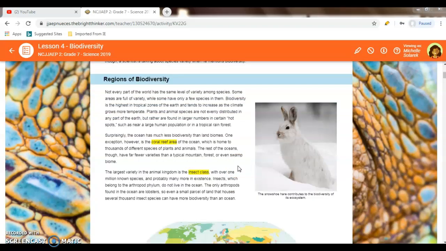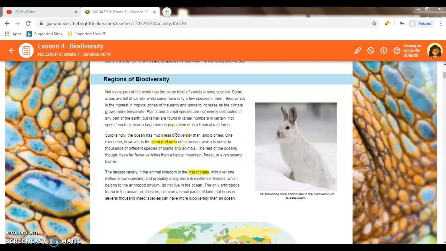In this paragraph, we talk about regions of biodiversity. Not every part of the world has the same level of variety among species. Some areas are full of variety, while others have only a few species in them. Biodiversity is the highest in tropical zones of the earth and tends to increase as the climate grows more temperate. Plant and animal species are not evenly distributed in any part of the world, but rather are found in large numbers in certain hotspots, such as near large human populations or in the tropical rainforest.